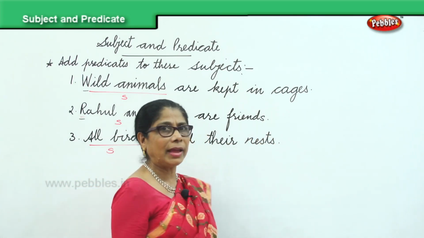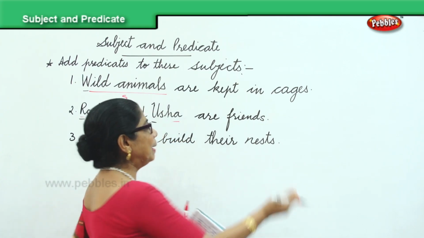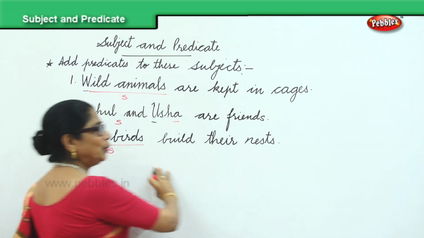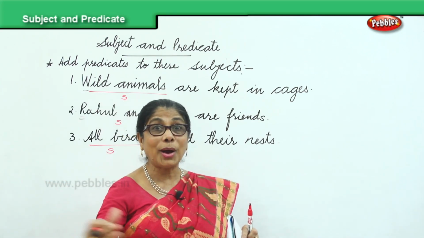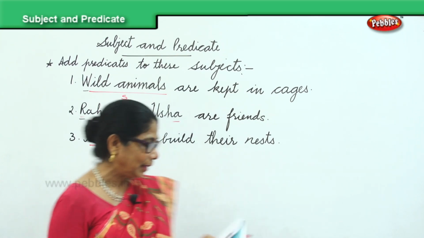Or all birds can fly. All birds lay eggs. Whatever you want. Remember to put the full stop. So we know the subject, and you know how to fill in the predicate to complete the sentence. Next.